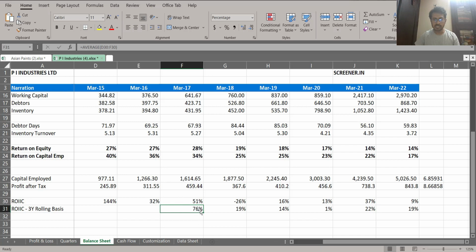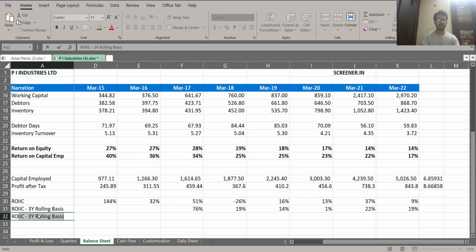So now you still see some variation, 76%, 19%, 14%, 1%, but it still reduced the noise a little bit, right? Now this is on the 3-year basis. If you want to do the same calculation for ROIC on a 5-year rolling basis, you should be able to do the calculation also. Let us do the calculation.